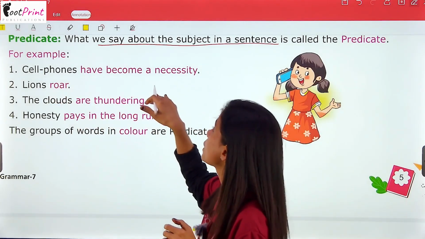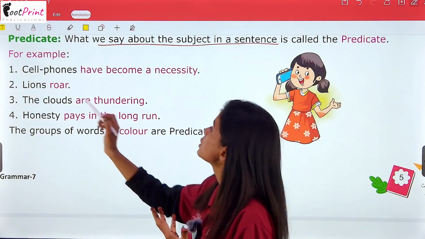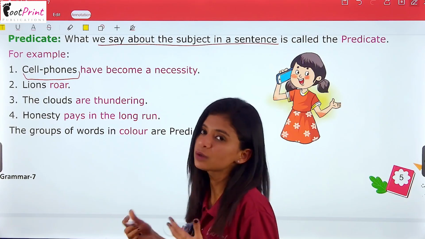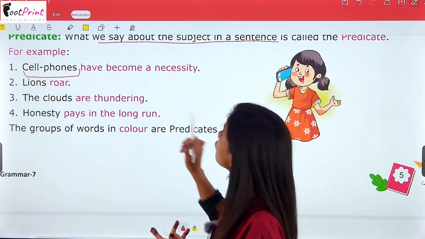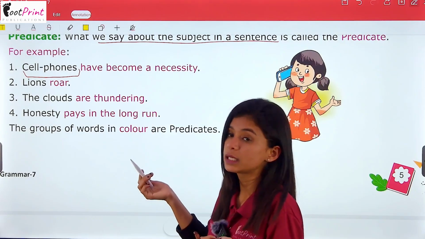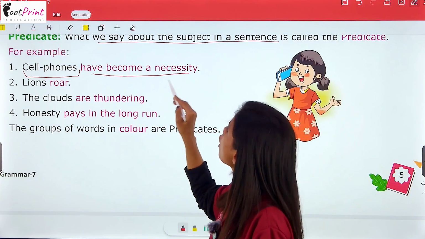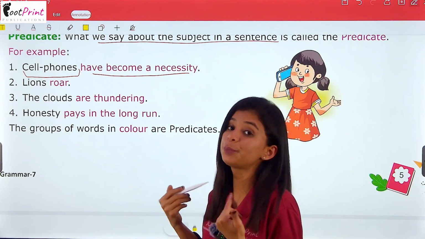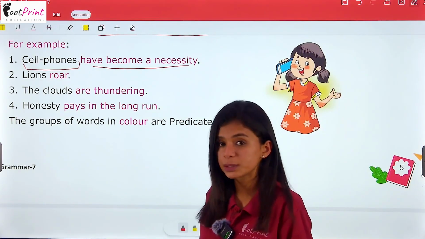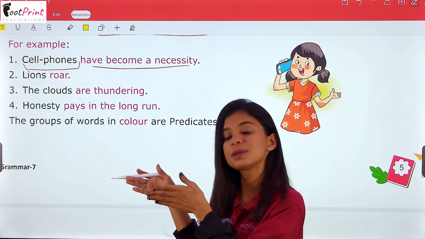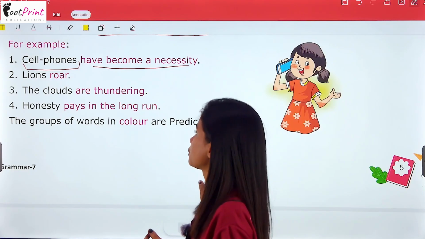For example, cell phones have become a necessity. So subject is cell phones, that we have seen already because we are talking about cell phones, but have become a necessity. This is what we are saying about the subject. So this is the predicate. हमने क्या बात करी है सेल फोन्स के बारे में कि वो एक जरूरत बन चुके हैं, तो वो एक जरूरत बन चुके हैं is the predicate.